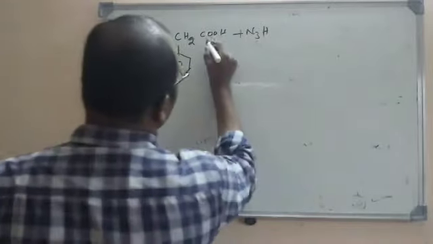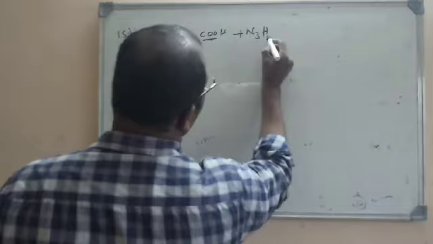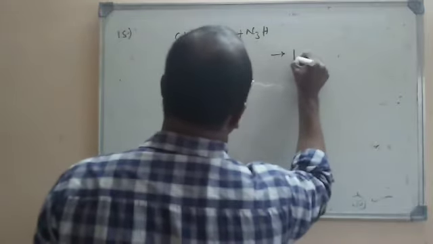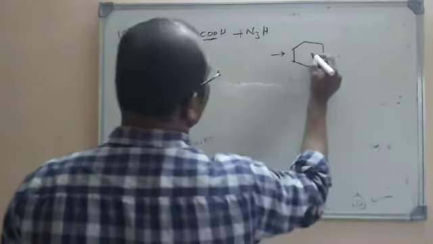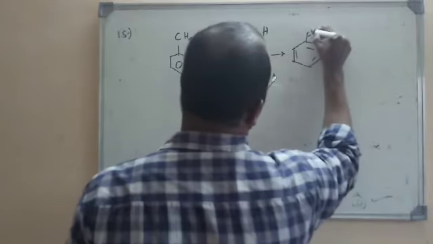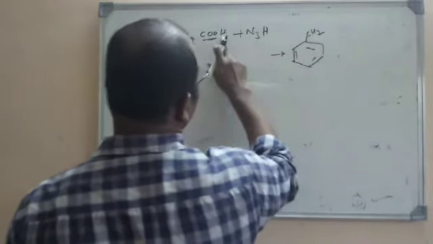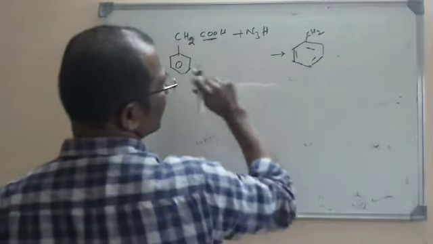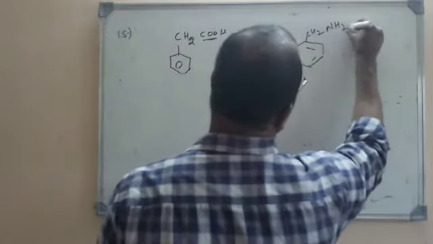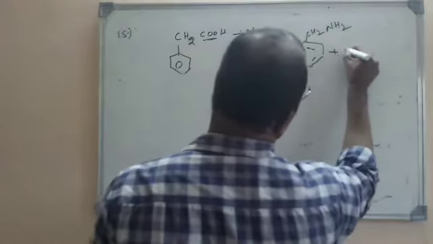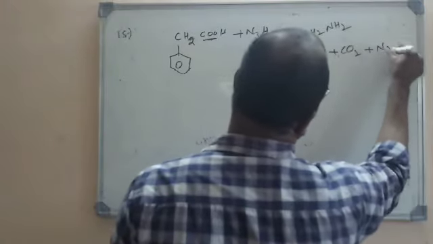So what will happen? Carbon dioxide will be eliminated and we'll get an amine here. This is one of the methods used to prepare amines. This is CH2 and here N is there, and one of the hydrogens will move here to give rise to NH2. What is removed? CO2 and N2.